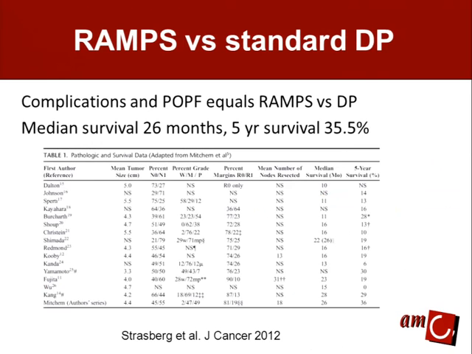And what he showed, that in his series, the complications and pancreatic fistula rate equals performing a RAMS versus a distal pancreatectomy. But what he also showed, that when doing this somewhat more extensive procedure on the dorsal side of the pancreas, the median survival increased to 26 months and a 5-year survival to 35%. And that equals to the other series in the world who are using the same procedure here in Asia.